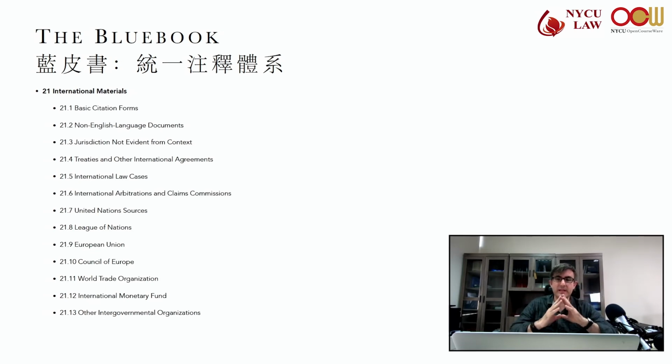And the UN actually has internet materials as well. So this is in Rule 21.7.